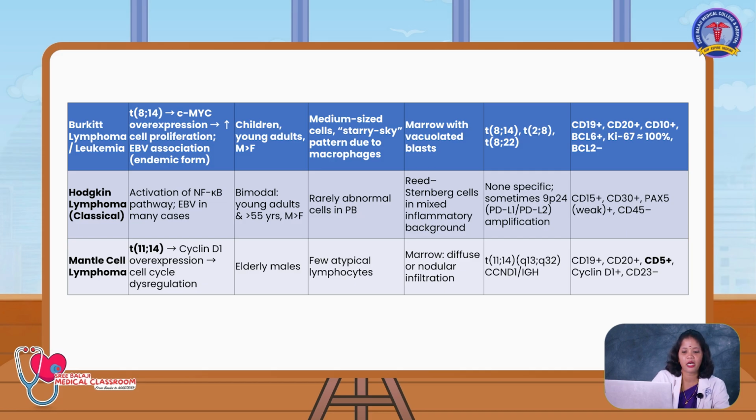Mantle cell lymphoma: translocation of 11;14 and cyclin D1 overexpression, cell cycle dysregulation will be encountered. Here elderly males are affected, with few atypical lymphocytes, and the marrow shows diffuse and nodular infiltration. Translocation of 11;14, q13;q32 will be noted, and on immunophenotyping CD19, CD20, CD5 will be highly positive.